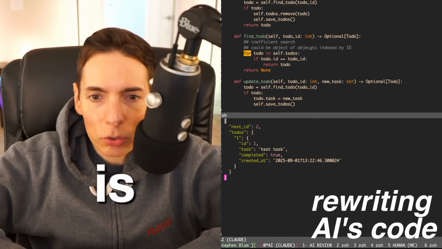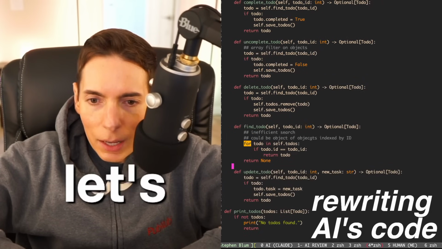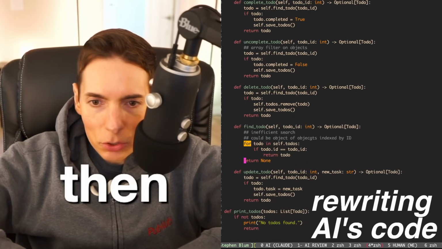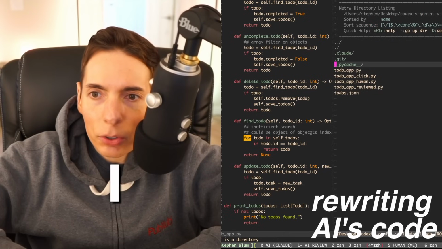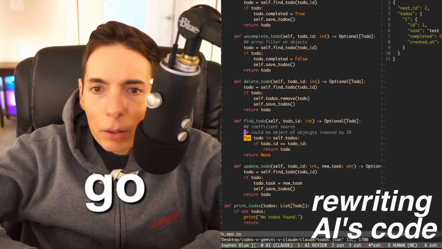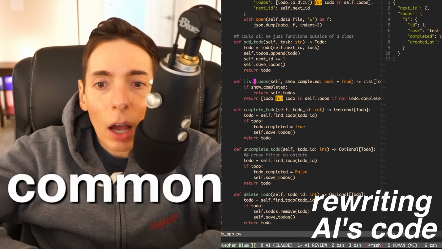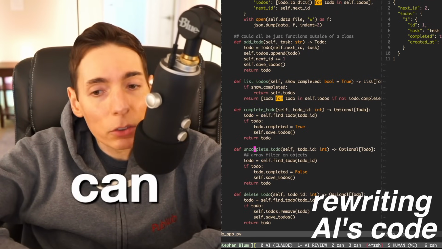This is our JSON structure, and then we'll load this. So let's get rid of that. And then actually, let's open that back up again really quick, because I want to keep it as a reference, since it's my schema. For these common tasks, I want to list to-dos, I want to complete to-dos, and you can uncomplete a to-do, which is kind of neat.